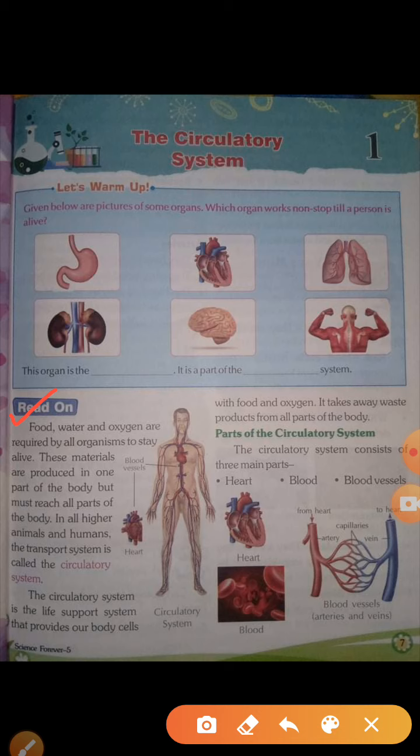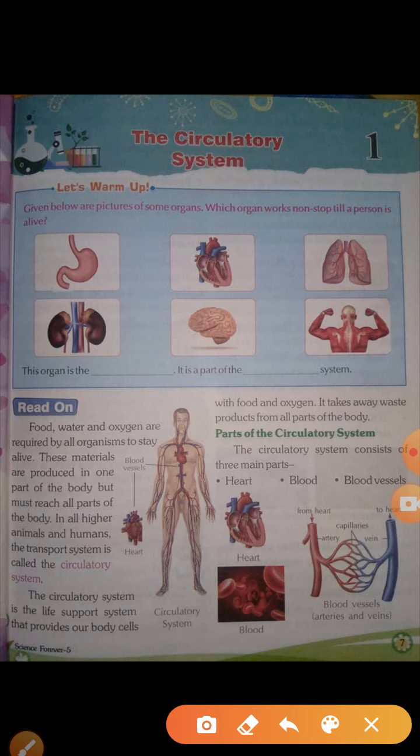Students, in our body, food, water, oxygen, we all need; our body needs food, water, oxygen to stay alive. These materials are produced in our body, but in a particular place. To circulate all these things in our body, we need a system, that is the circulatory system.